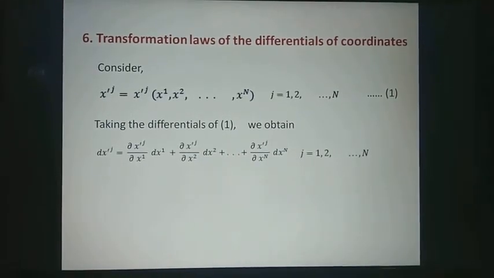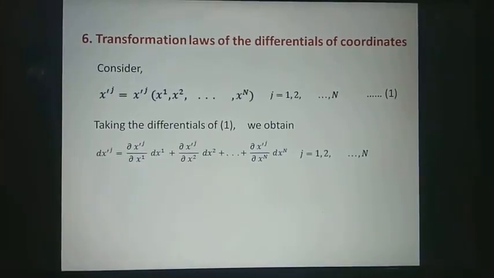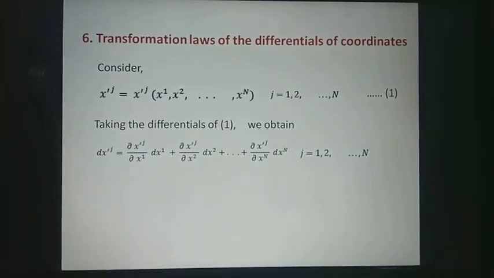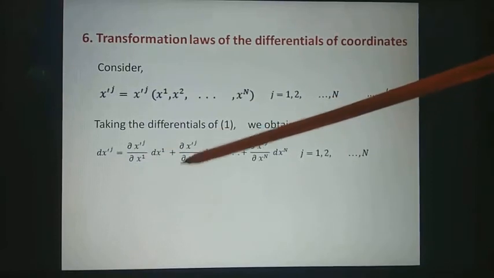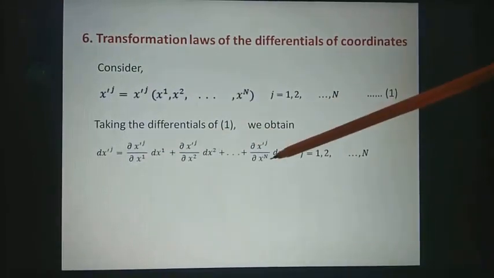On the right side of the equation, this sum is taken over the subscript i of x, that is x1, x2, up to xn.